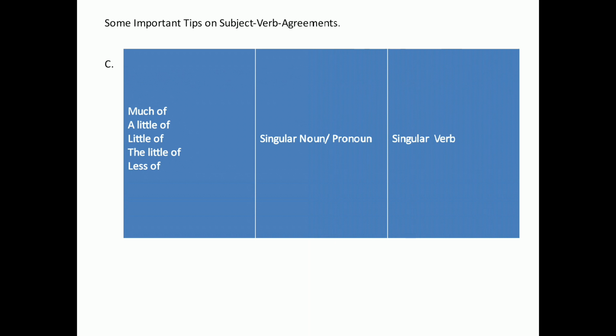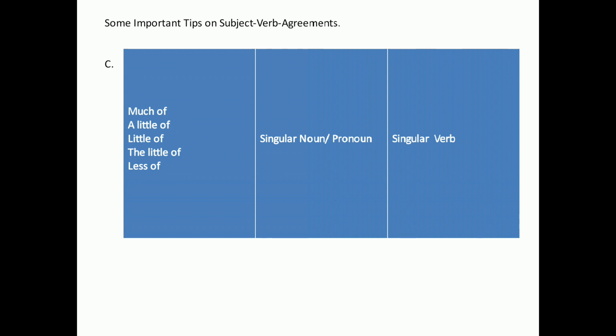In the third number we see much of, a little of, the little of, very little of, less of. These pronouns will take a singular noun or pronoun and a singular verb.